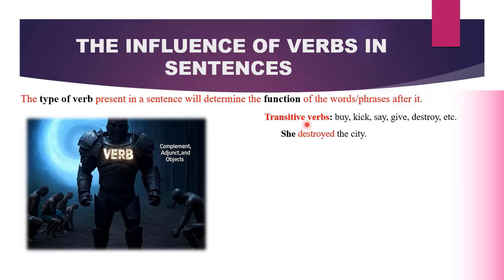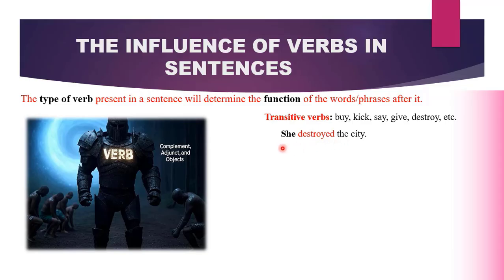In a sentence, if you have transitive verbs like buy, kick, say, give, destroy, it will determine the function of the word that comes after it. For example, she destroyed the city.